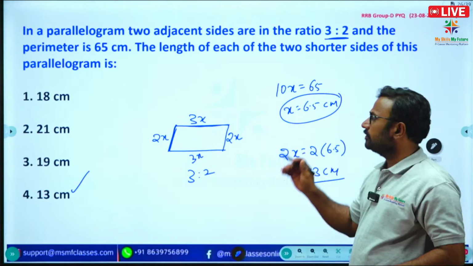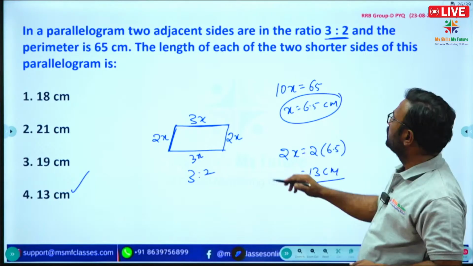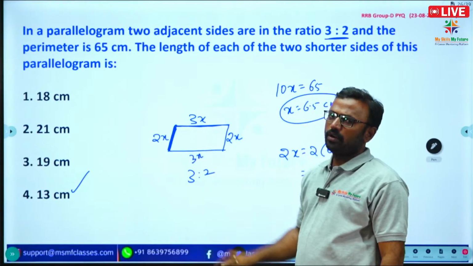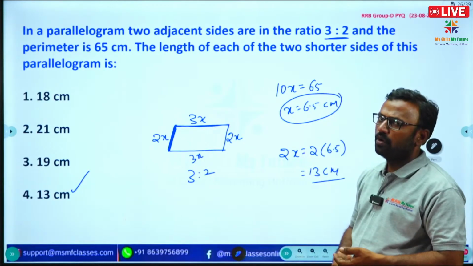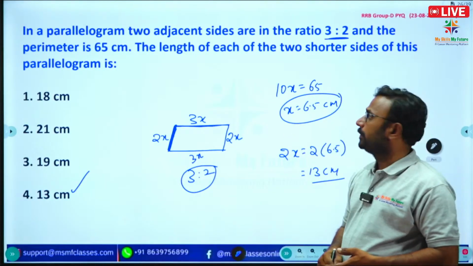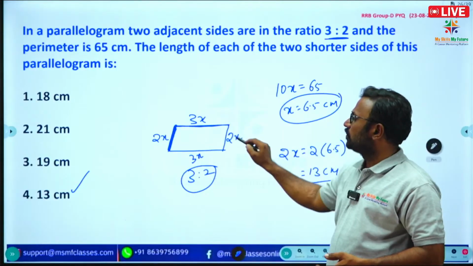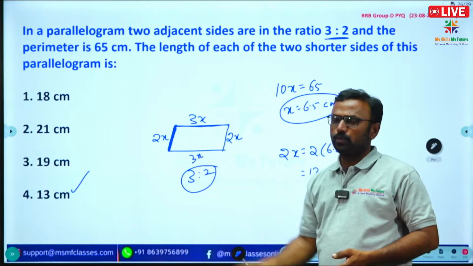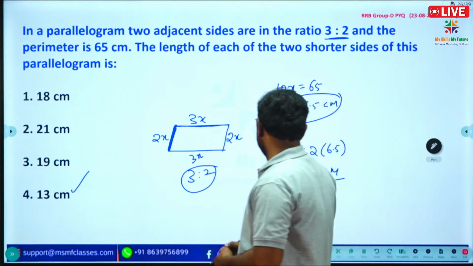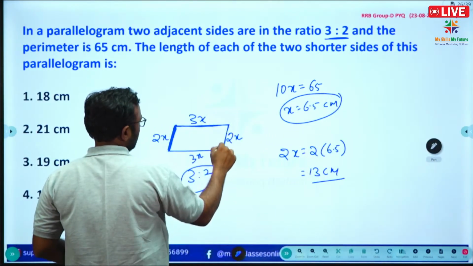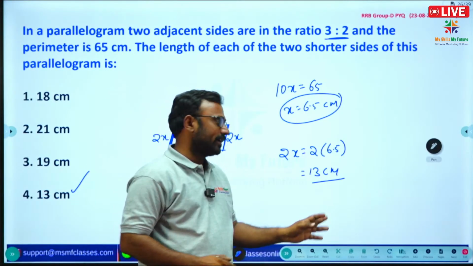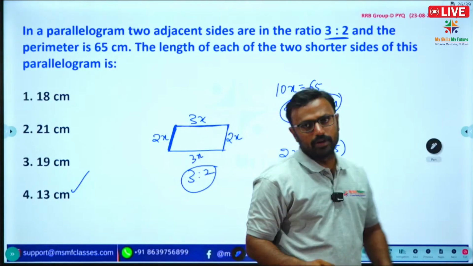In a parallelogram, two adjacent sides are in the ratio 3:2. So I am taking two adjacent sides as 3x and 2x. The total of the sides is the perimeter. So 3 plus 2 is 5, 5 plus 3 is 8, 8 plus 2 is 10. 10x is equal to 65, so x is equal to 6.5. We need to find the shorter side length. 2x is equal to 2 into 6.5, which gives 13 centimeters. Right. Next question.